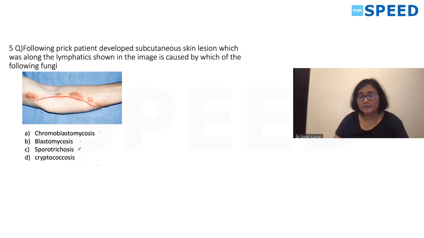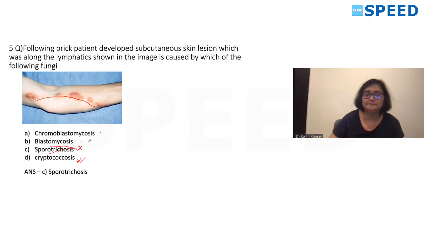I'm not sure about the options, but we'll focus on the correct answer for this. So the correct answer is sporotrichosis.